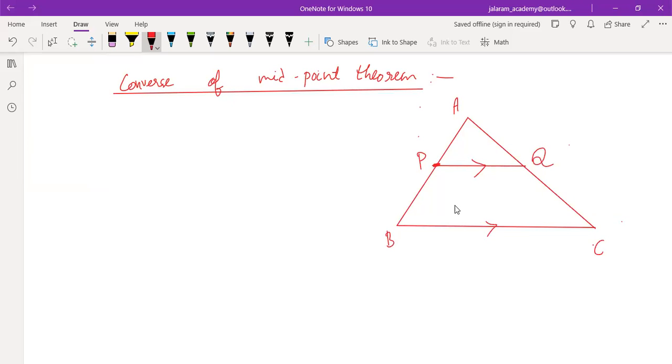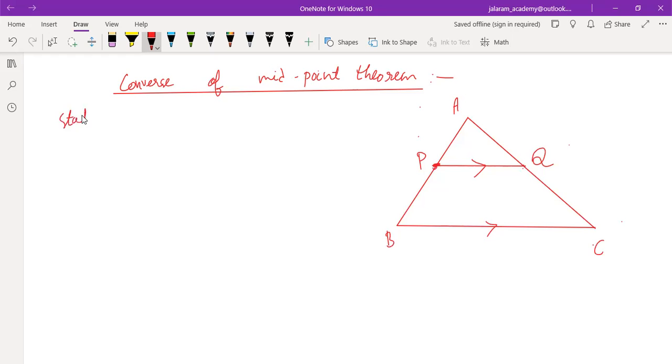In the midpoint theorem, the two midpoints P and Q of AB and AC are given, and we have to prove that PQ is parallel to BC. But in the converse, a midpoint is given, the parallel line is given, and the line must pass through the midpoint of the third side.